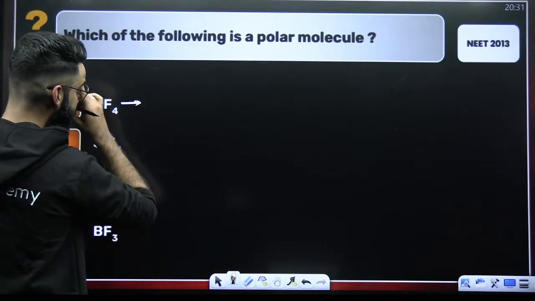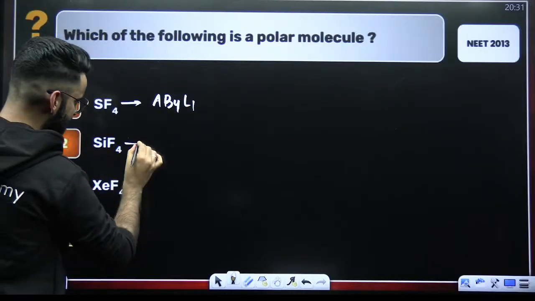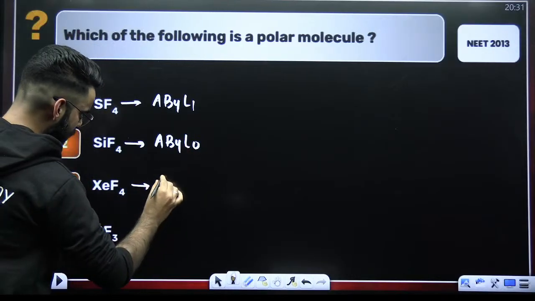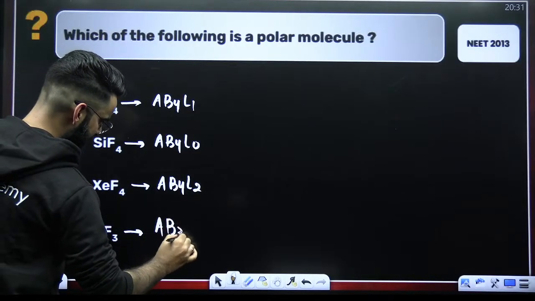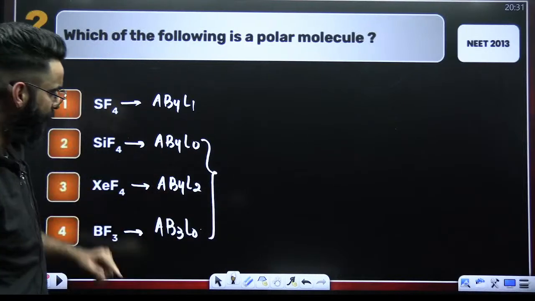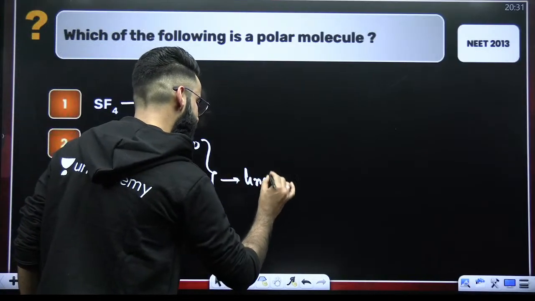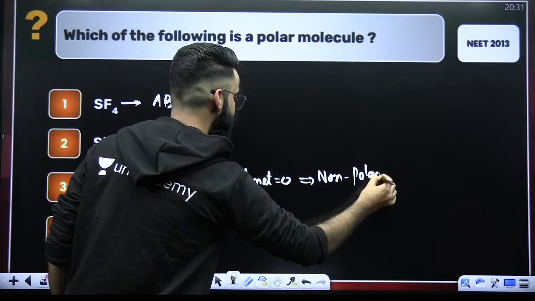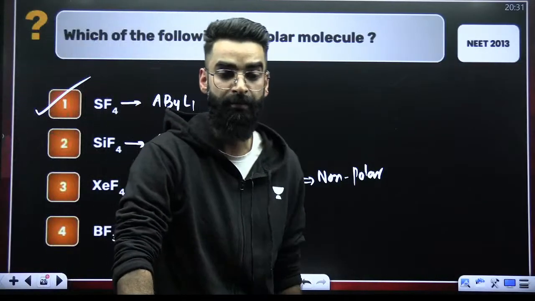SF4 is of the type AB4L1. SiF4 is of the type AB4L0. XeF4 is of the type AB4L2. BF3 is going to be AB3L0. For this particular set, AB4L0, AB4L2, AB3L0, the net dipole moment is 0. If the net dipole moment is 0, that means they are non-polar. What am I supposed to check? Which of the following is a polar molecule? So it is directly going to be SF4, which is the polar molecule among all.